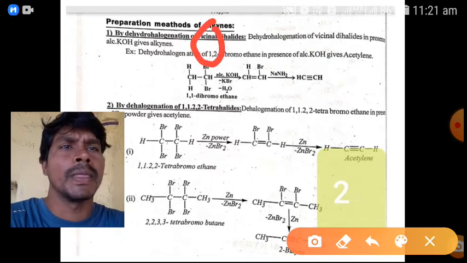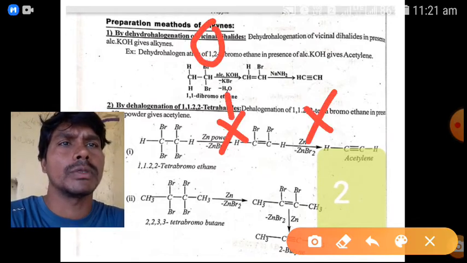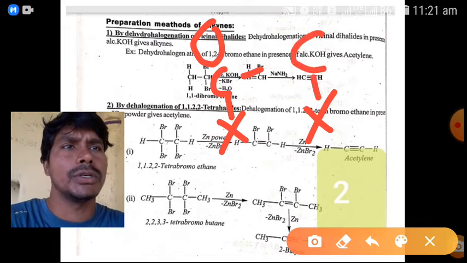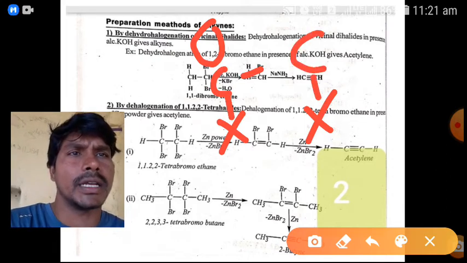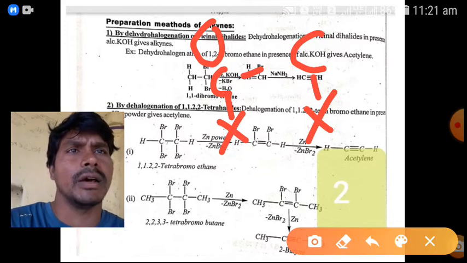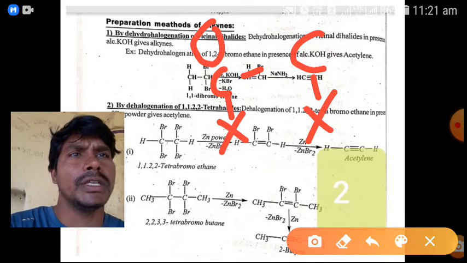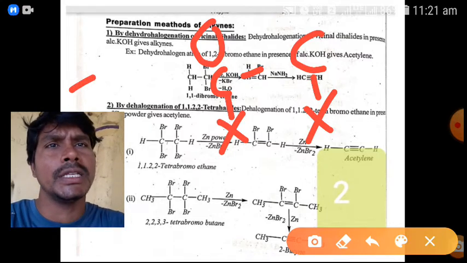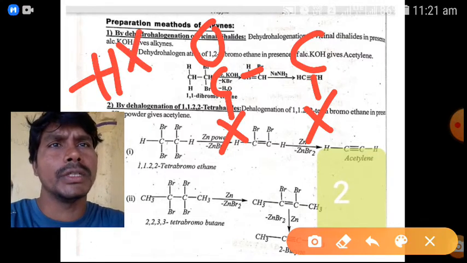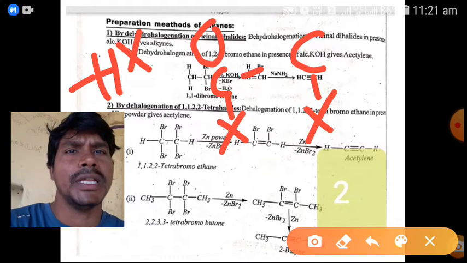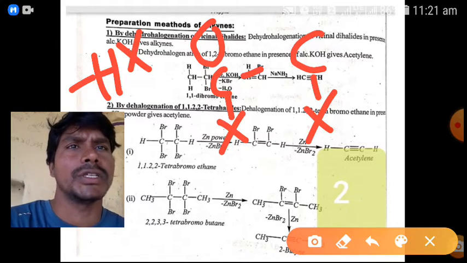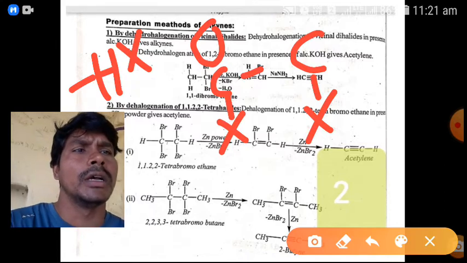Vicinal means both halogen atoms are attached to side by side carbons. Dehydrohalogenation means elimination of HX. In the presence of a strong base, alcoholic KOH, it gives alkynes.